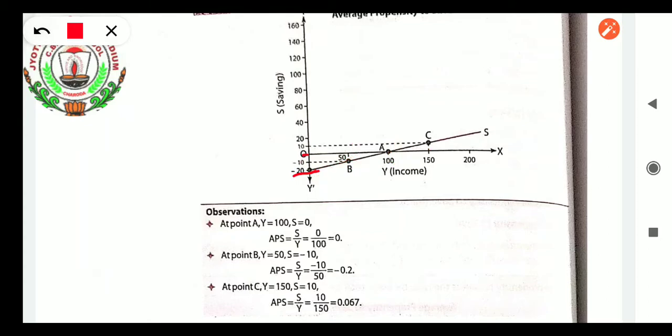So these are the various points which show how the saving line is drawn. First, when the income was 0, saving is minus 20. When the income was 50, it is minus 10. When the income increases to 100, it was 0. When the income increases to 150, it is 10. If we connect these points, we get the savings line.